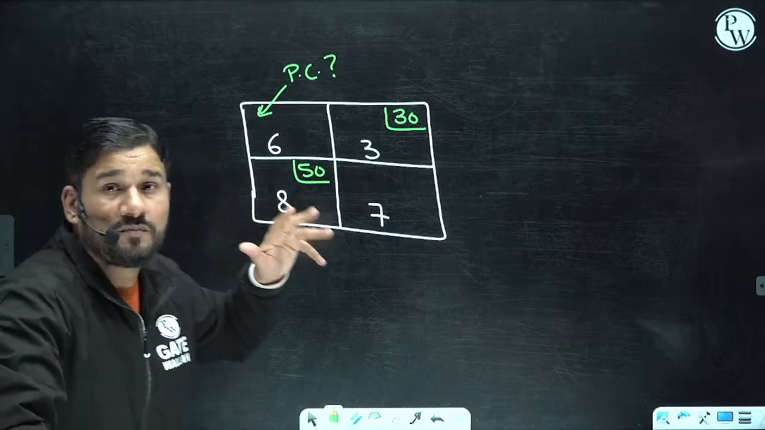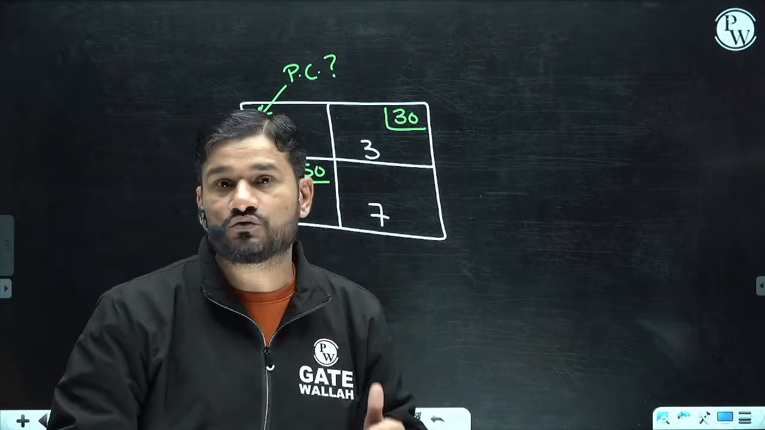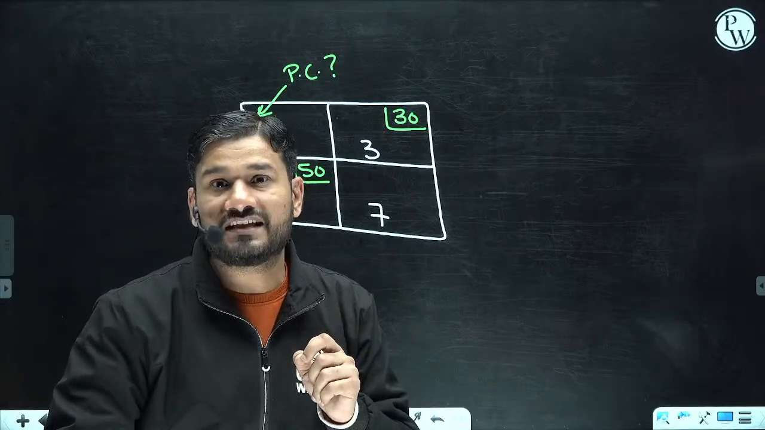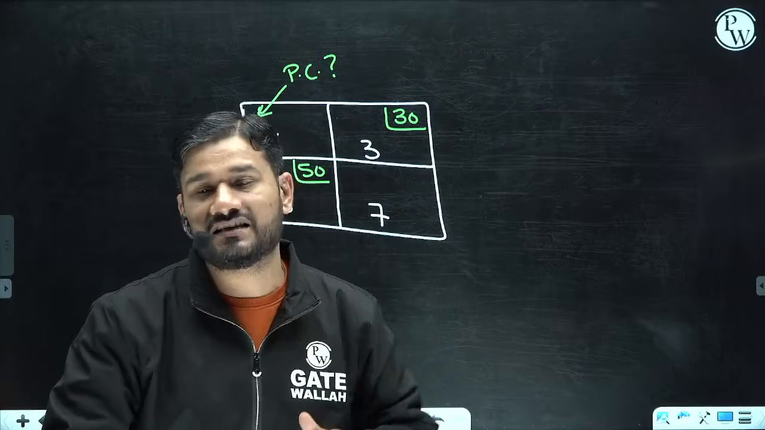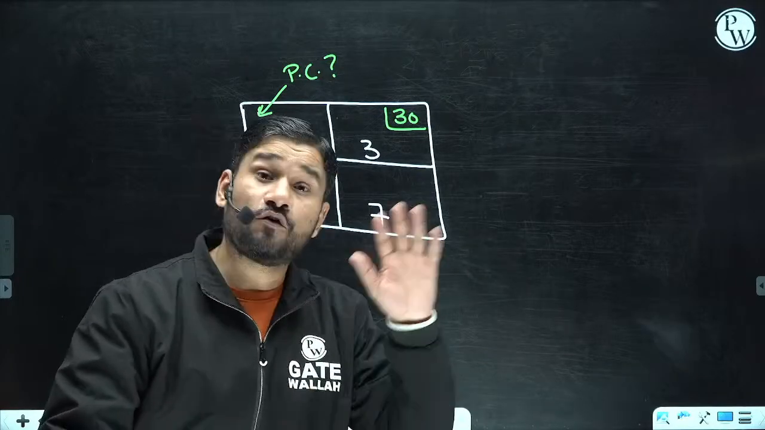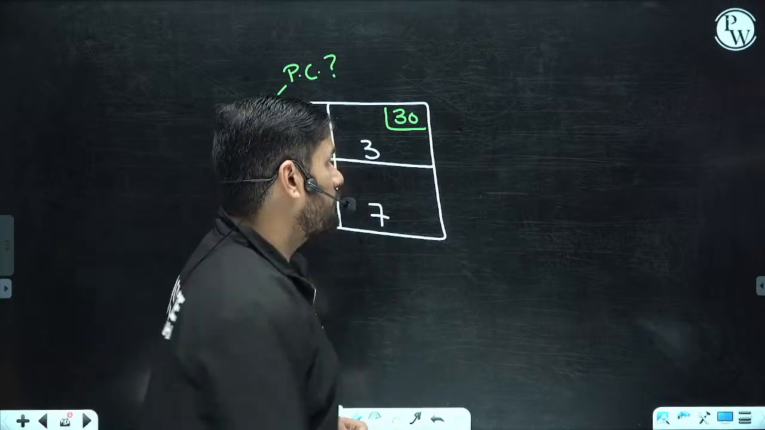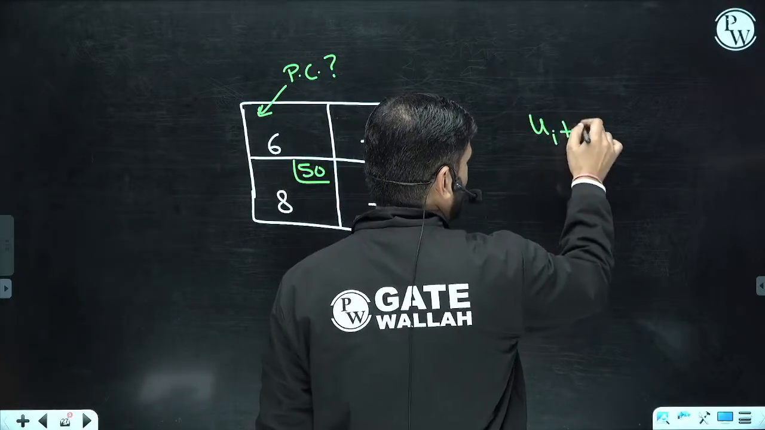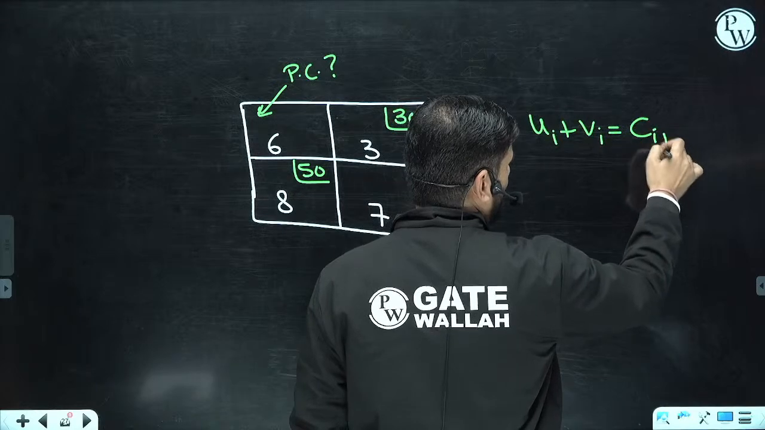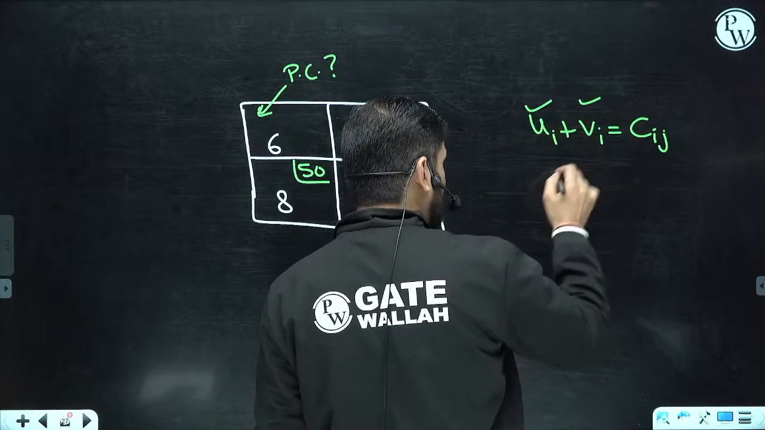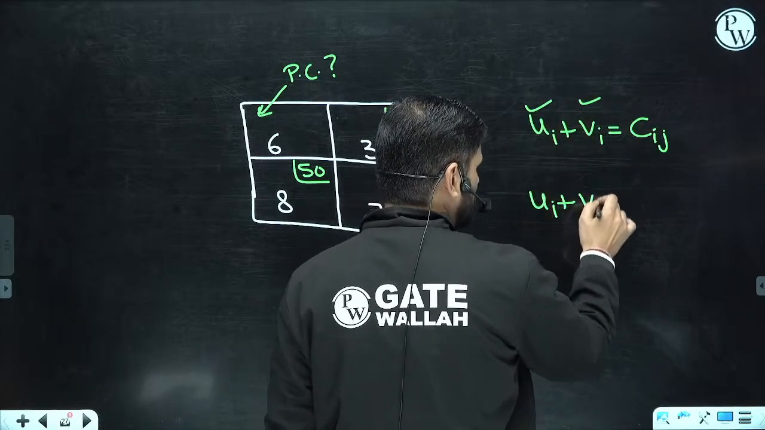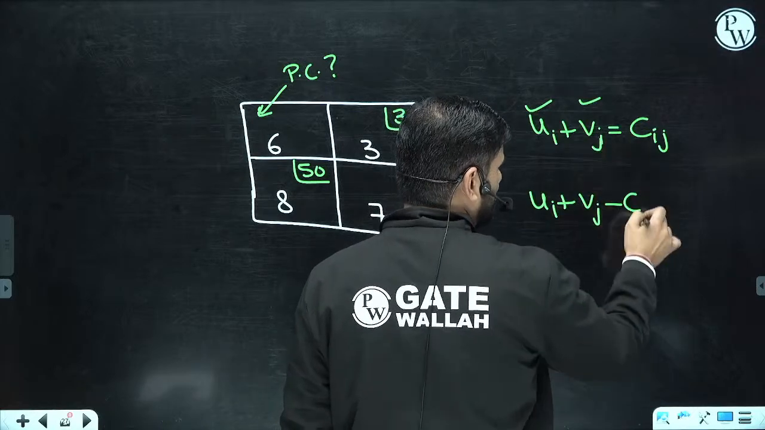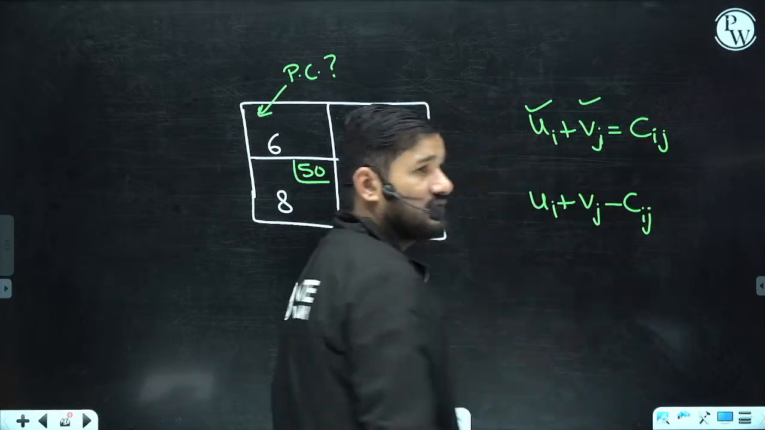So some people will be checking the ui plus vj equals to cij. First, from filled cells they will be finding out the ui plus vj equal to cij. For unfilled cells they are going to see. For filled cells, you are finding out the value of u and v. Then for unfilled cells, you are checking ui plus vj minus cij. You are doing that part.